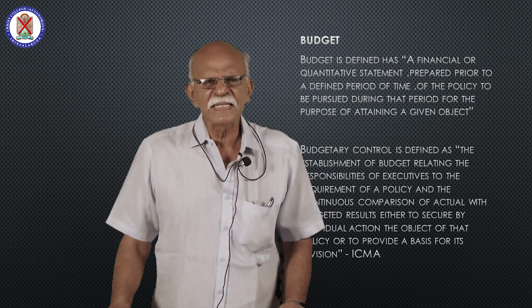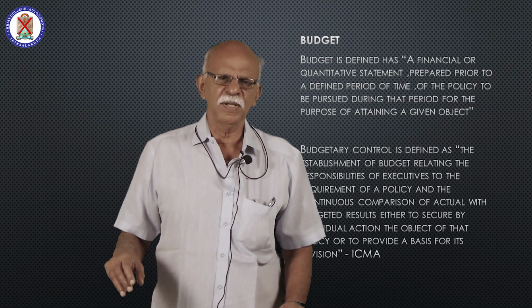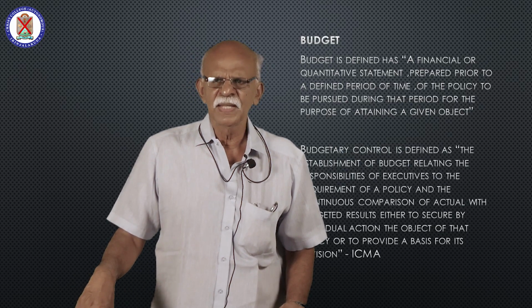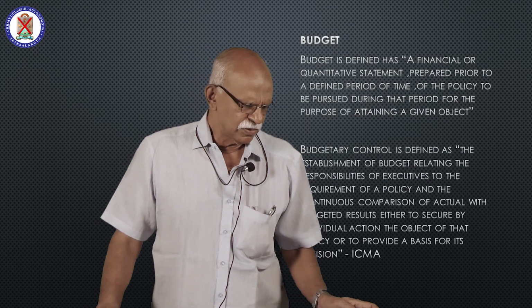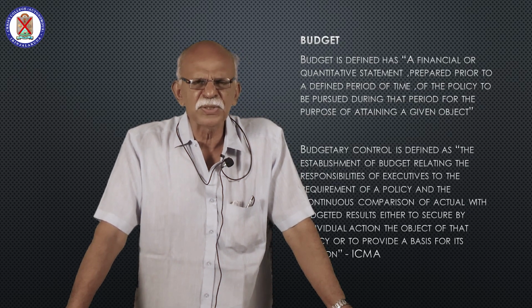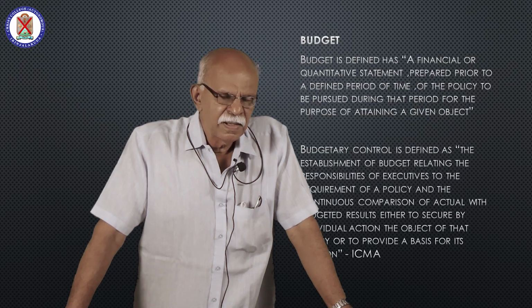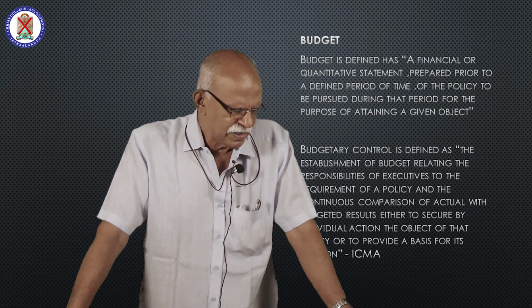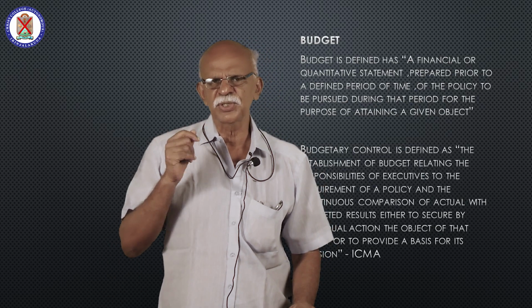When employees are involved in the preparation of the budget, they themselves feel that it is their responsibility to achieve the target because they themselves are preparing the budget. Then they find that it is their duty to achieve the objective goals. Then there is delegation of authority and responsibility in the budgetary control system, because authority and responsibility is delegated to different levels of management in order to ensure the achievement of goals.